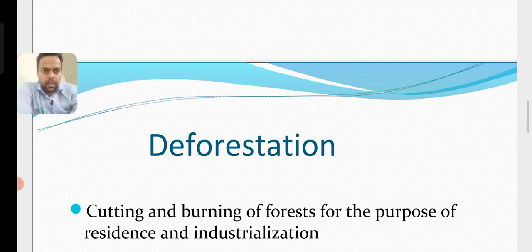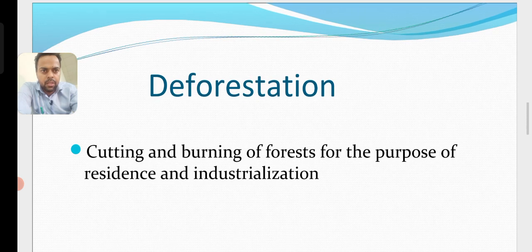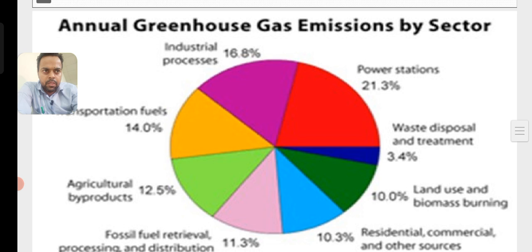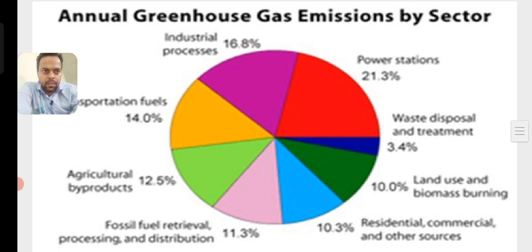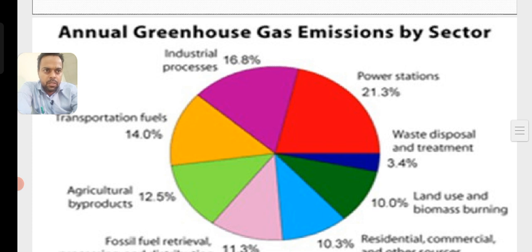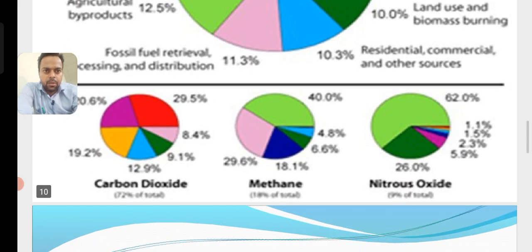greenhouse global warming. Another cause is deforestation. The cutting and burning of forests for residence and industrialization is a major cause of global warming. Annual greenhouse emissions by sector: the industry sector emits only 16.8%, while the major sector is power stations, which emit about 21.3% of greenhouse gases in the environment, followed by transportation fuels and agriculture byproducts. Carbon dioxide is the major gas in the greenhouse emissions, followed by methane and nitrous oxides.